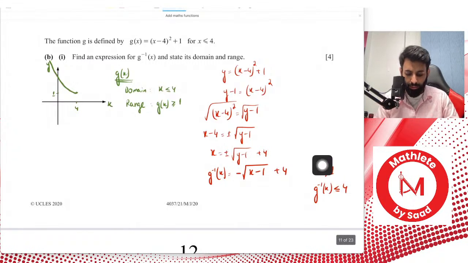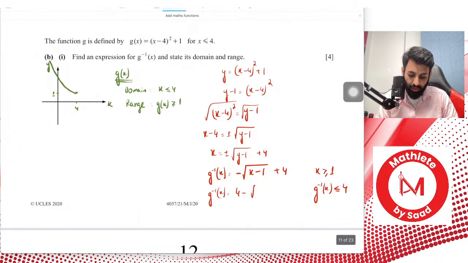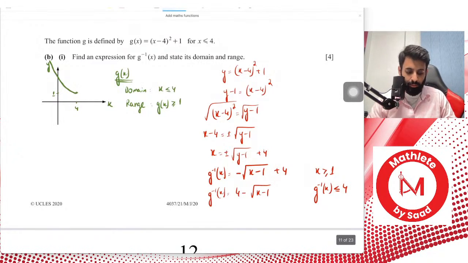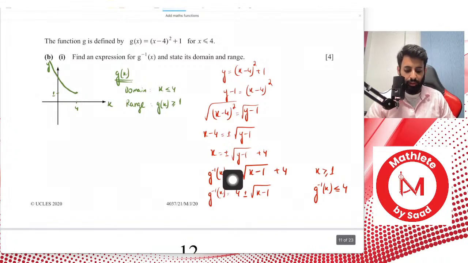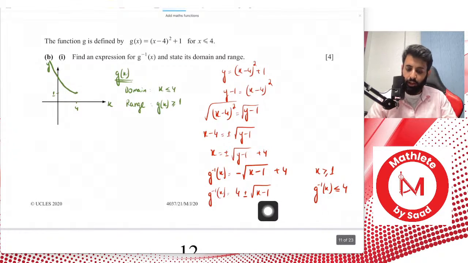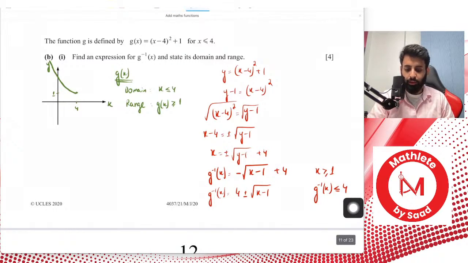If you had a plus sign, if you want to make things easier for yourself, you can rearrange it to have a better understanding of what I'm saying. So this becomes 4 minus x minus 1. Now let's say you were confused between plus or minus. What sign would you have to use to make sure that the range of this function is lesser than or equal to 4? The answer is, of course, minus, because only when you subtract something from 4, the overall range becomes lesser than or equal to 4.